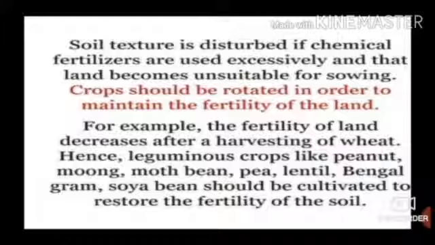Crops should be rotated in order to maintain the fertility of the land. For example, the fertility of land decreases after harvesting of wheat. So, crops like peanut, moong, moth bean, pea, lentil, Bengal gram, soya bean should be cultivated to restore the fertility of soil.